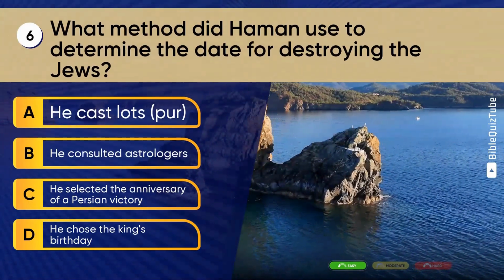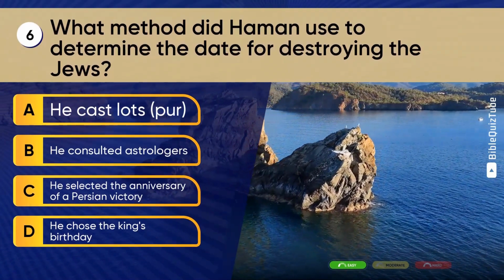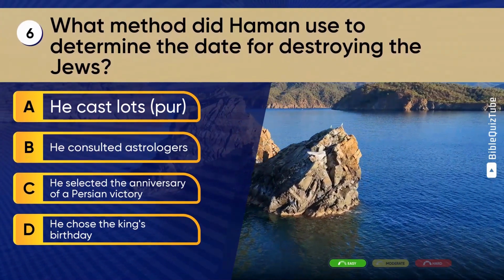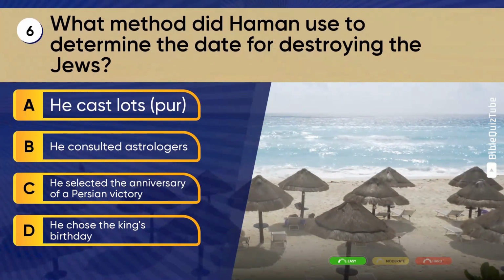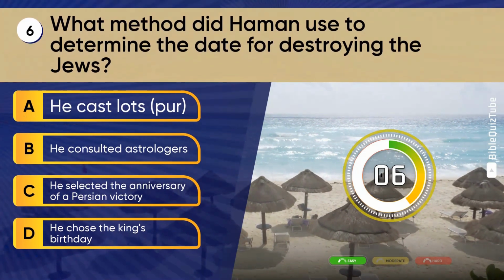Question 6. What method did Haman use to determine the date for destroying the Jews? A. He cast lots, pur. B. He consulted astrologers. C. He selected the anniversary of a Persian victory. D. He chose the king's birthday.